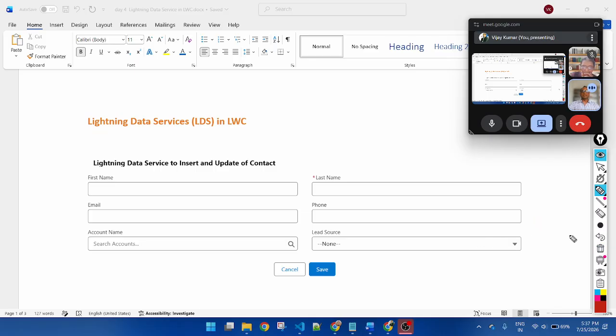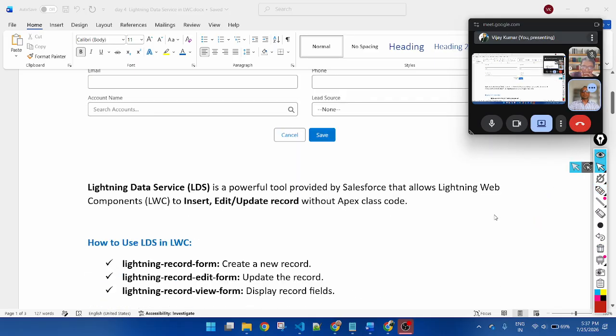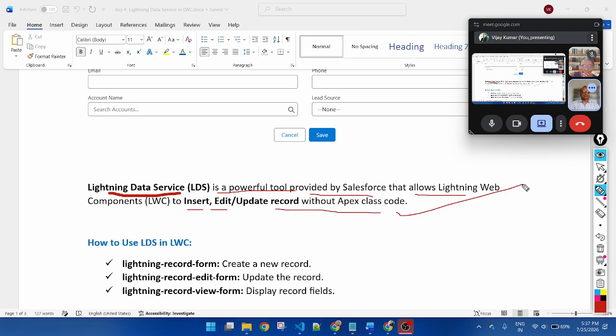So how does it work? First of all, let me explain what Lightning Data Service is. Lightning Data Service is a powerful tool provided by Salesforce that allows a Lightning Web Component to insert and update records without Apex class code.